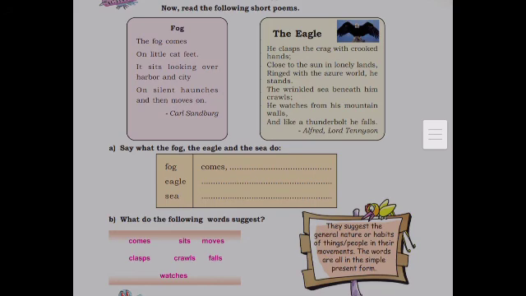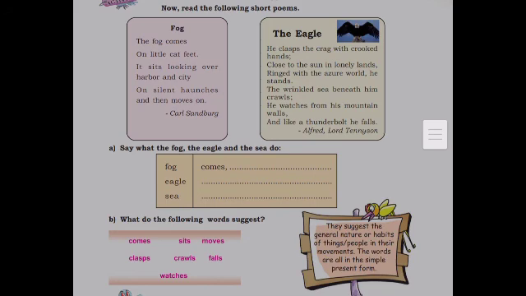One is to express our habitual actions or daily activities, and the second one is to express general truth or general fact or universal truth. Here, these words suggest the general nature or habits of things or people in their movements.